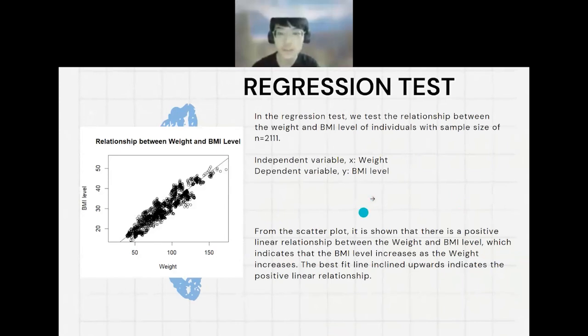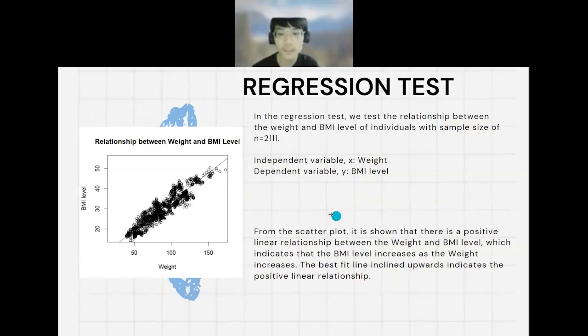For the regression test, we test the relationship between the weight and the BMI levels of individuals with a sample size of 2111. The independent variable X is weight and the dependent variable Y is BMI level. From the scatter plot, we can see there is a positive linear relationship between weight and BMI level, which indicates that when the weight increases, the BMI level also increases. The straight line inclined upward indicates a positive linear relationship.